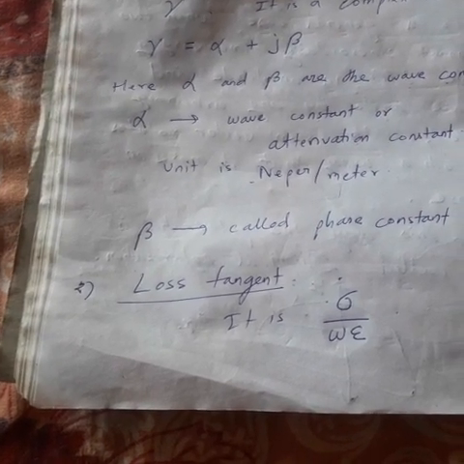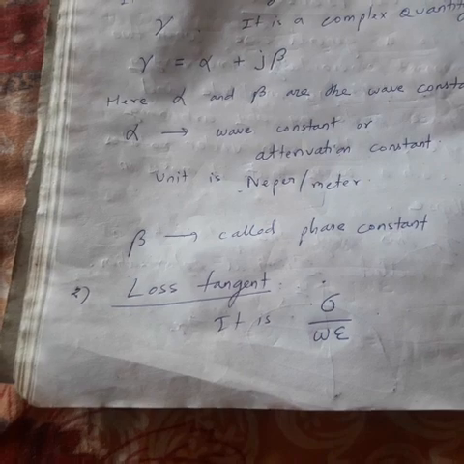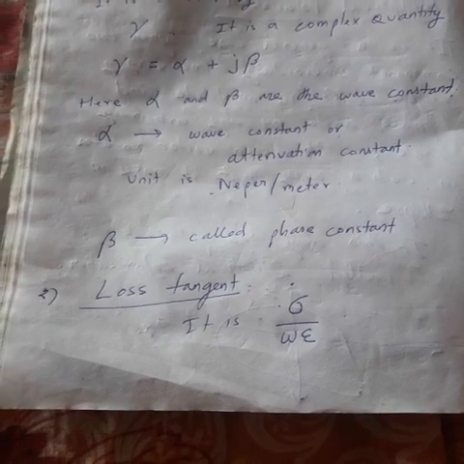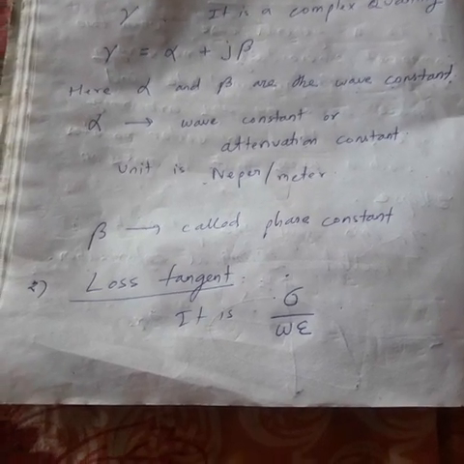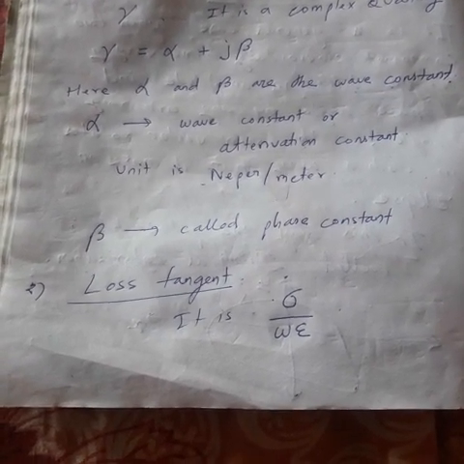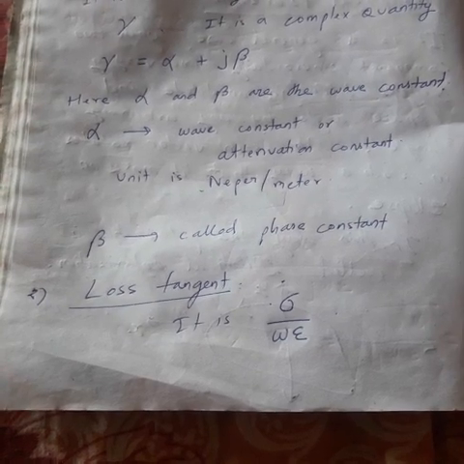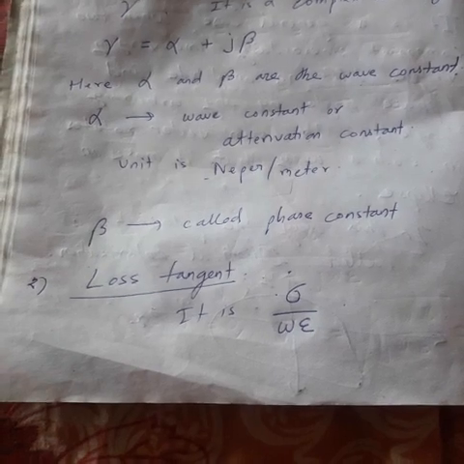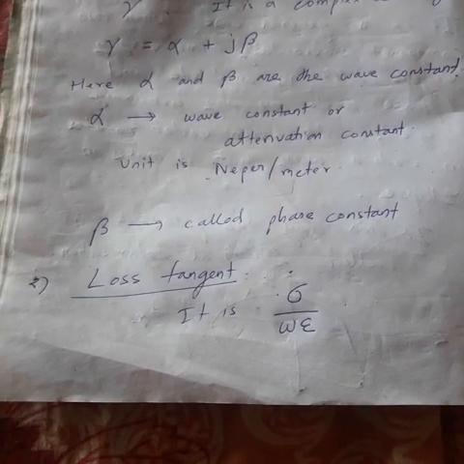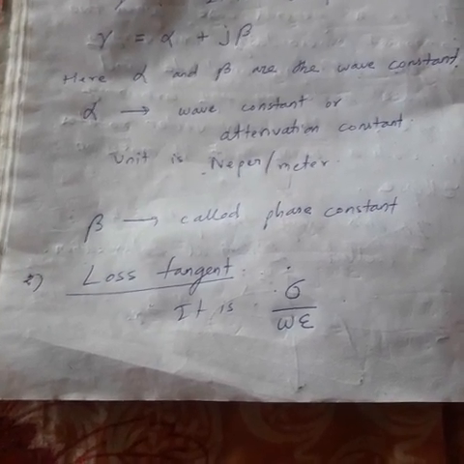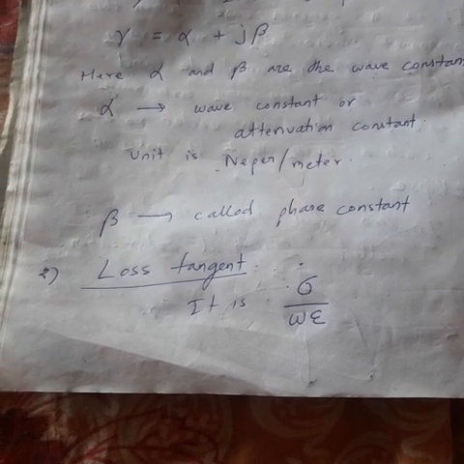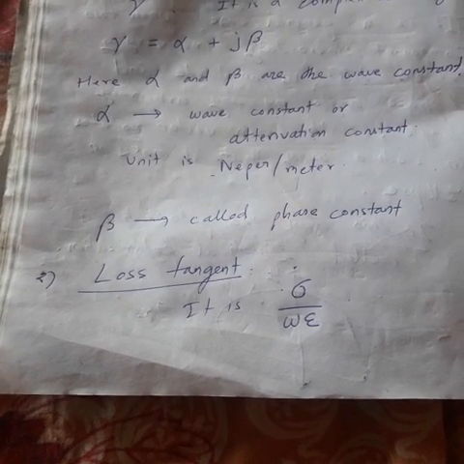Next we go to the loss tangent. What is the loss tangent? If you recall, I told you that in electromagnetic theory there are two types of current. One is conduction current, one is displacement current. So there are two types of densities: conduction current density and displacement current density. The ratio of conduction current density to displacement current density is called loss tangent of the medium.